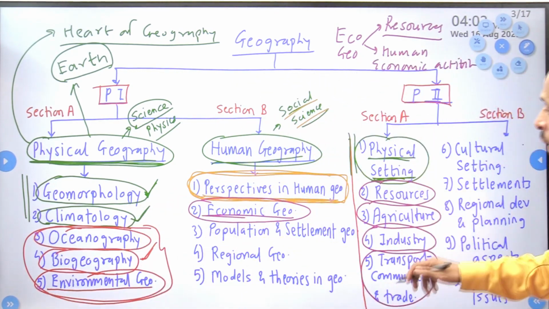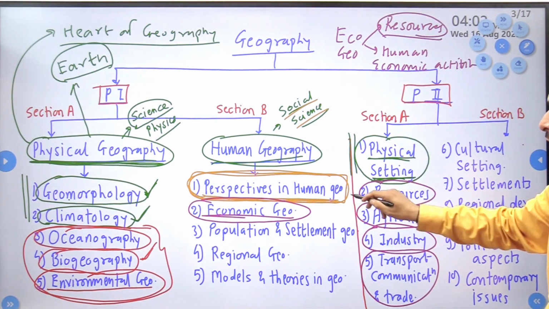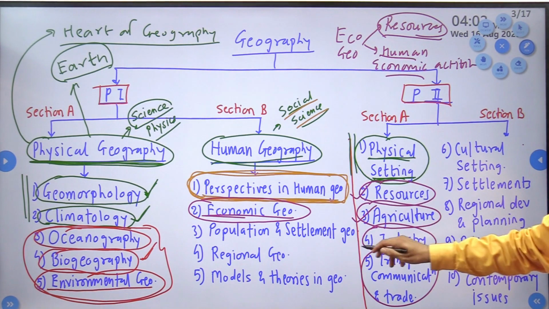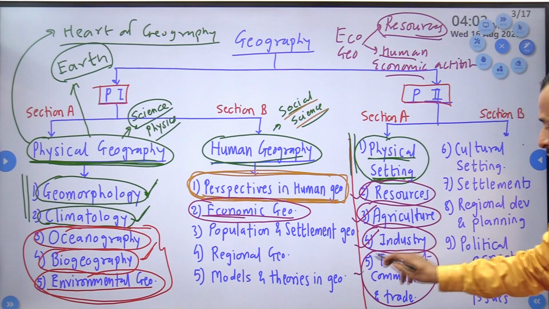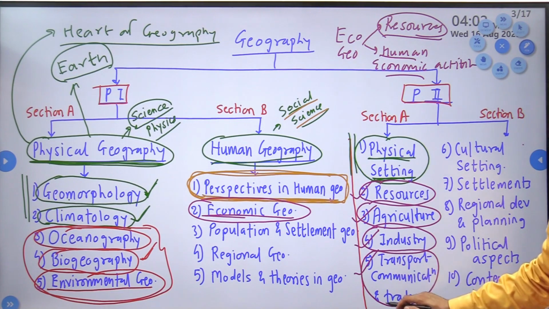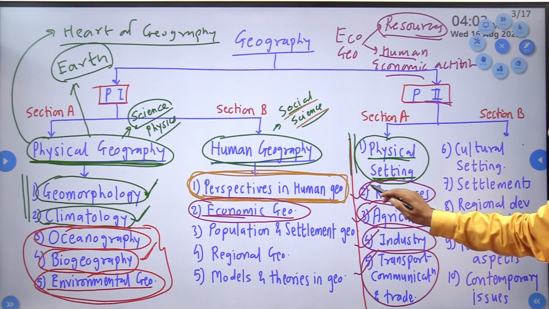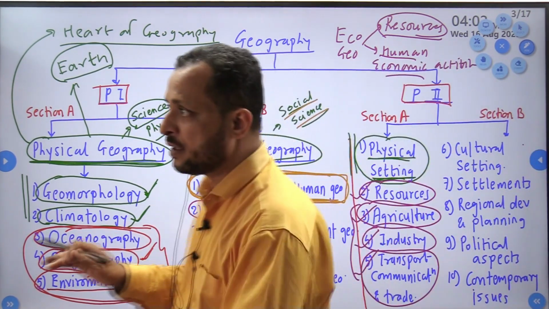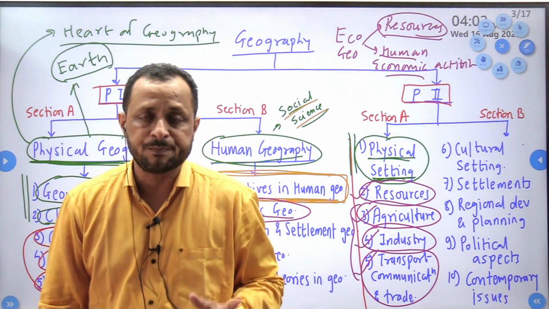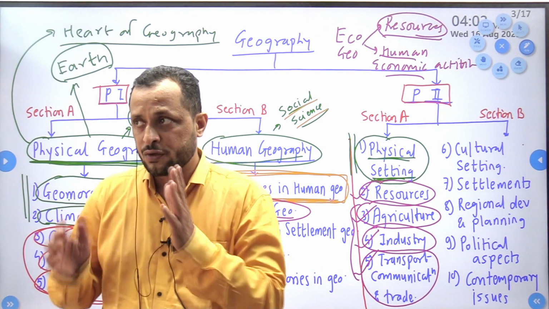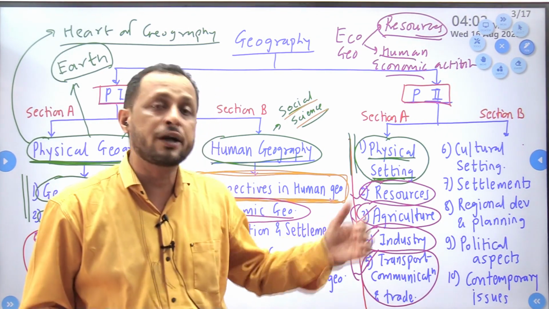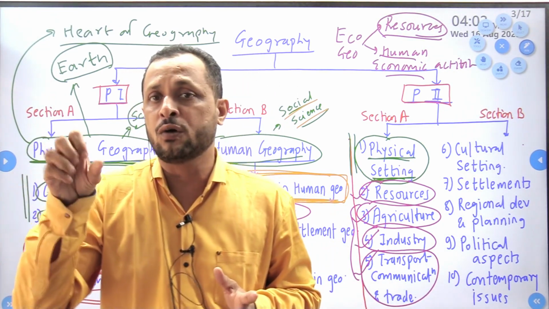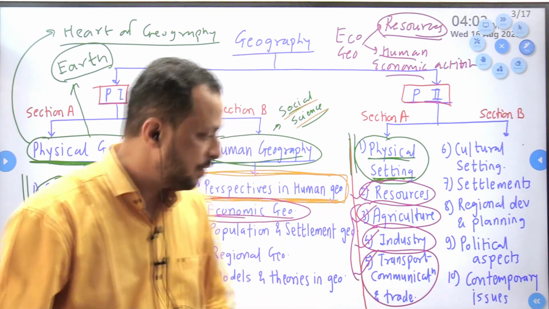Now come to paper 2. Over here, see, resources. We will study resources in India. Human economic activities: agriculture, primary economic activity; industry, secondary economic activity; transport, communication, trade. This is service sector activity. Clear? So resources and these 3 are related to human economic activities. So economic geography is a very important component and it is very simple. So the 25% of the syllabus which is constituted by economic geography is going to be very simple. You need to develop your hold particularly on that topic. Okay. Then we move ahead.